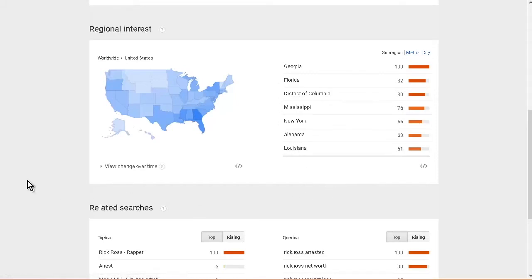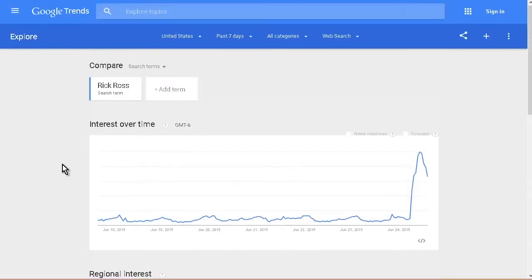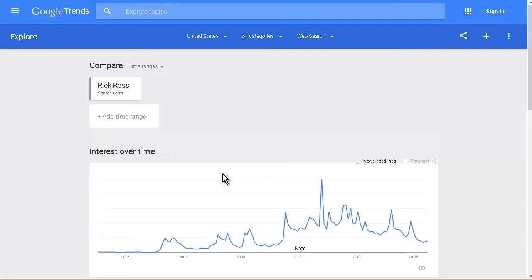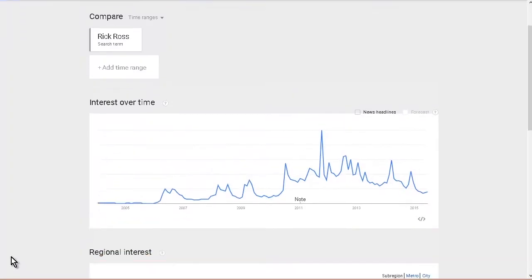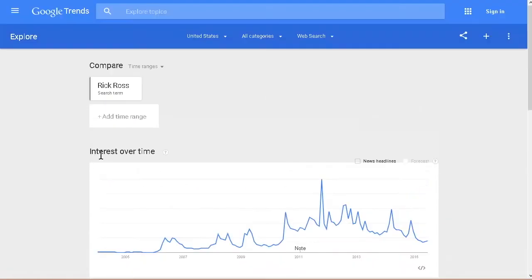Okay, and then it's giving you some states here as well. And then related searches. Now, if you look here, you have search terms, and that's what we're on now. You can also do locations, which we saw before, and time ranges. Okay, so this is just narrowing down what's already on there. So if we look here now, you're seeing over time, this is a longer period of time, the interest in this topic. Okay, and there's our regional again, and related searches. Okay, so this is some useful information that you can also look at.